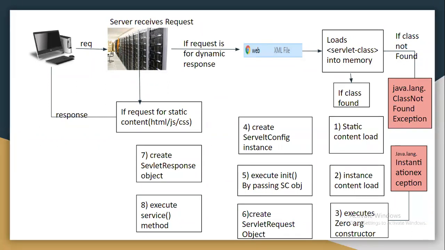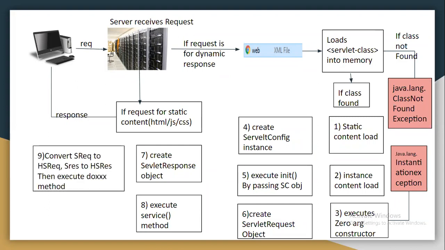So HttpServlet has the service method, that service method gets executed, and internally it converts ServletRequest into HttpServletRequest and ServletResponse into HttpServletResponse. Then it will execute doXXX. What is that XXX? The corresponding HTTP method. If the client sends a get method, then the doGet method will be executed. If the client sends a post method, then the doPost method will be executed.